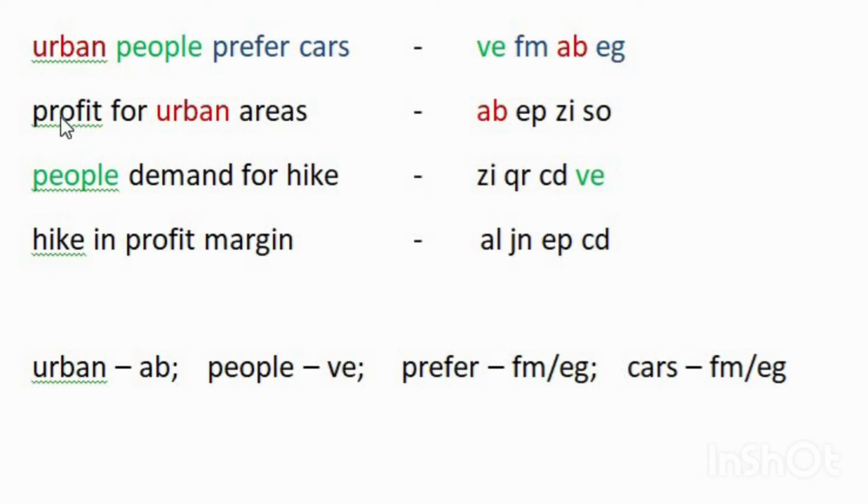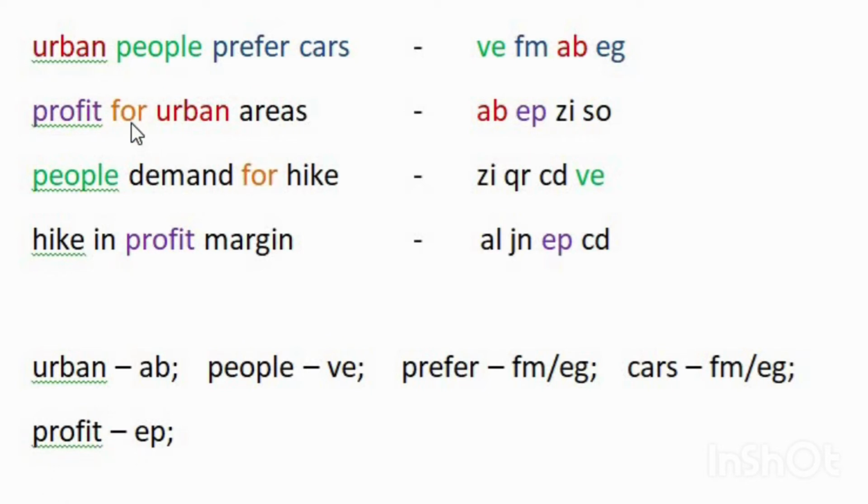Now in the second line, when you look at the word profit, it is present in the fourth line also. That means there is a code which is present in both the second line and the fourth line. And which is that code? EP, ZI, SO are the codes in the second line. AB we already took, and it is the code for urban. And in the fourth line, it is AL, JN, EP, ZD. That means EP is present in both lines, so it is the code for profit. So profit can be coded as EP.